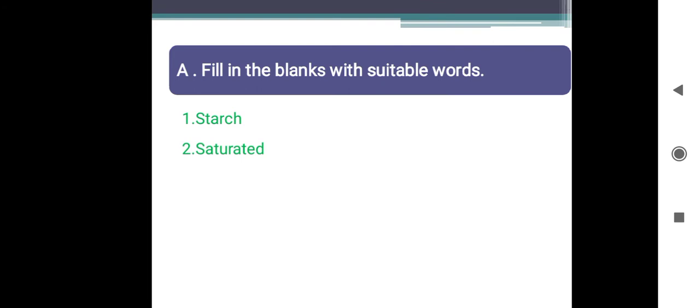Our muscles, organs, and blood are made up of mostly proteins. Deficiency diseases cannot be transmitted from one person to another. Deficiency of vitamin C causes scurvy. Then choose the correct answer. Choose the correct option. First question: which of these is the simplest form of sugar? What is the answer? Glucose.